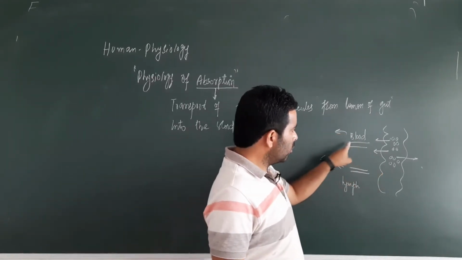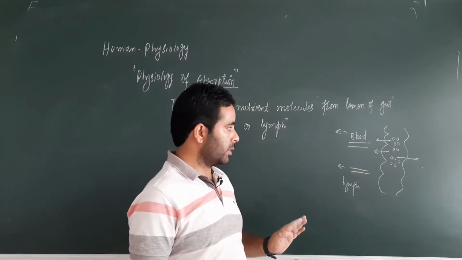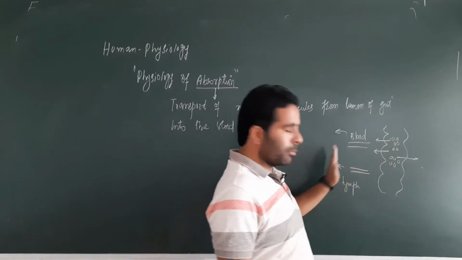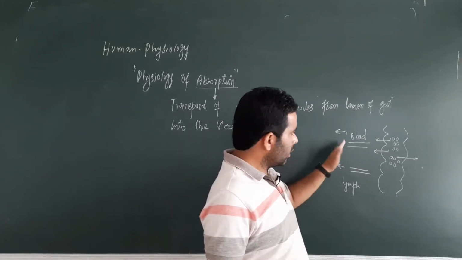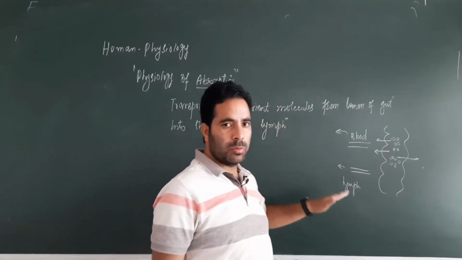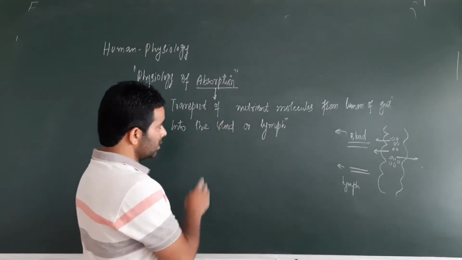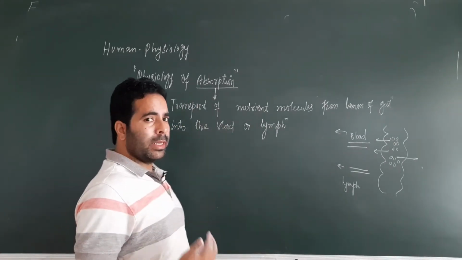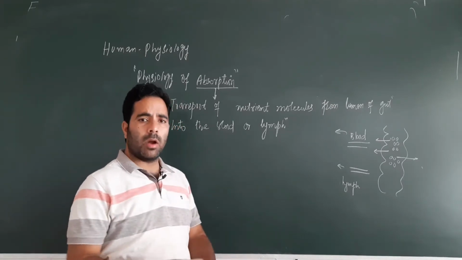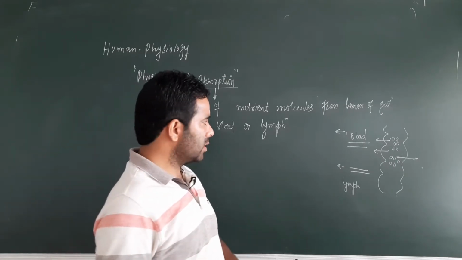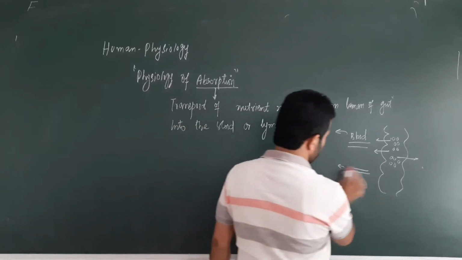So these molecules will move from the lumen of the gut into the blood, into the lymph, but this is a very interesting process, because these molecules need to go through some barriers. They have to cross some cells, they have to cross some barriers, then they will reach the blood and lymph, from where they are transported to the circulation, right? So we have to understand this process of absorption is actually a transport process, right? It's a transport process, and we know that this transport, wherever it occurs in the organisms, from outside to inside the cell or vice versa, occurs either passively or actively.